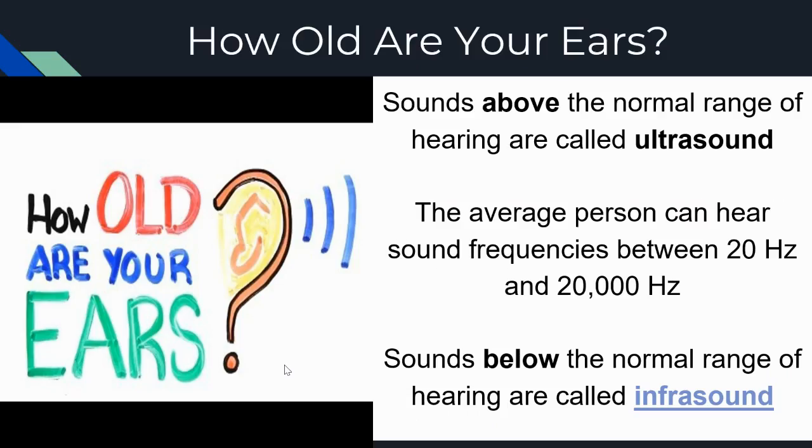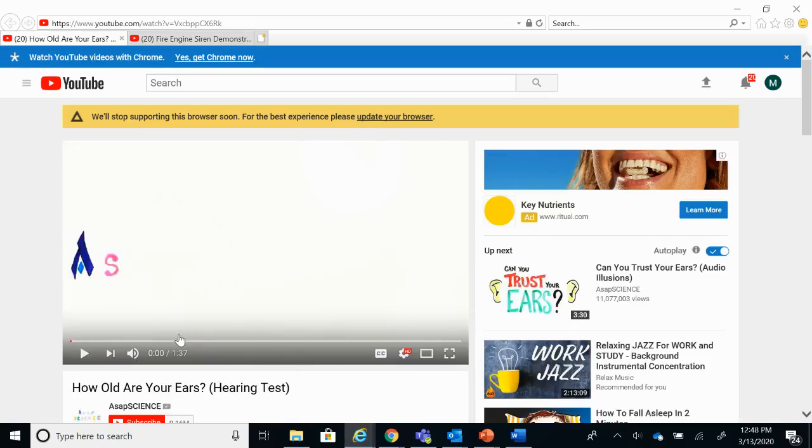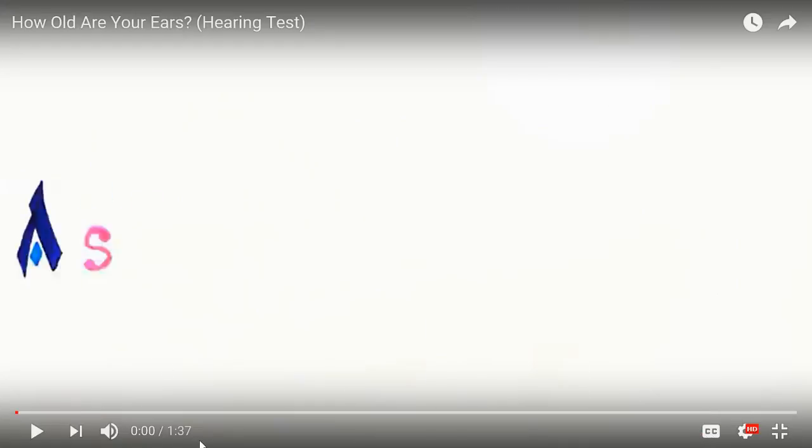So while we're talking about pitches, we know that there's certain animals that can hear different pitches than we can. I'm about to give you a test that is going to tell you how old your ears are and explain a little bit about how humans can hear certain pitches while others can't. And then we'll come back and talk about what kind of animals can hear other kinds of sounds. So I'm going to switch over to our video, and this is going to give you a little hearing test. So check it out.